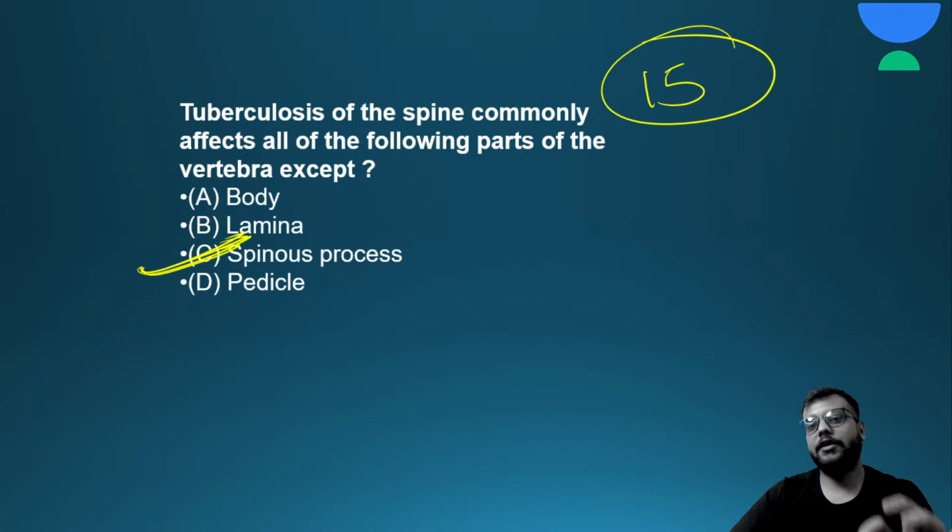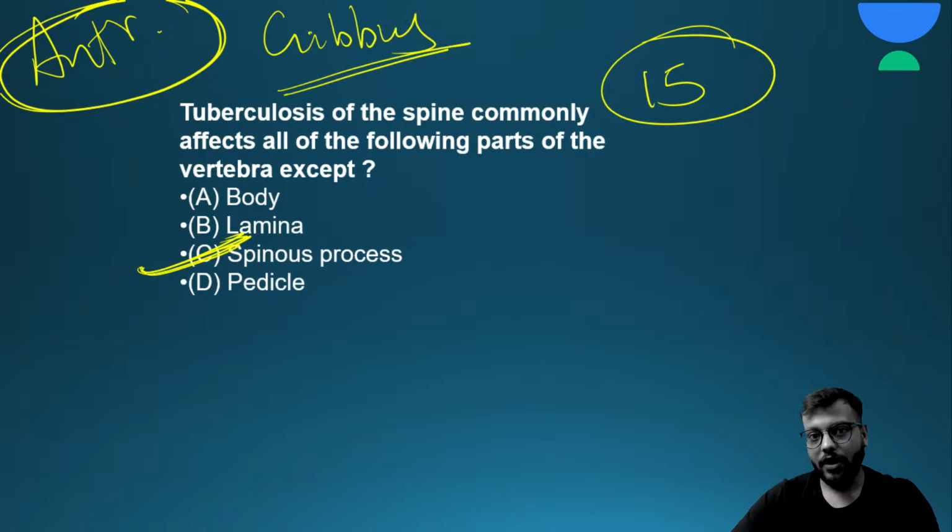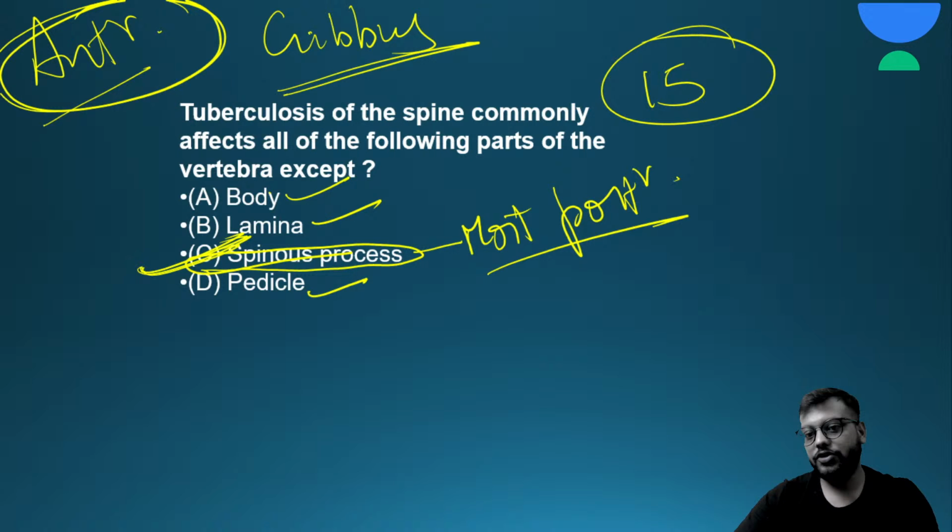Why? Remember, in tuberculosis of the spine the anterior part of the spine is affected. This is where there is formation of gibbus, etc. Okay, so the anterior part is affected. So among body, lamina and pedicle, the most posterior part is the spinous process. The spinous process is the most posterior part of the spine.